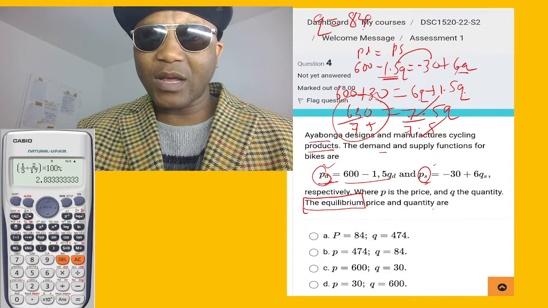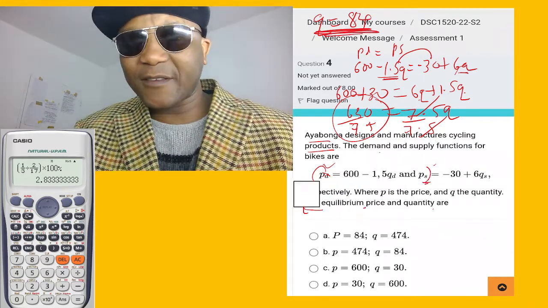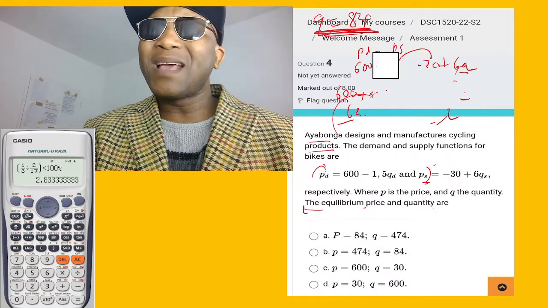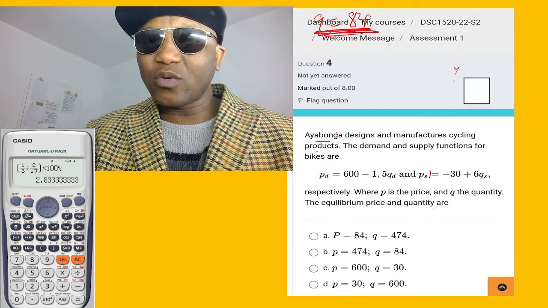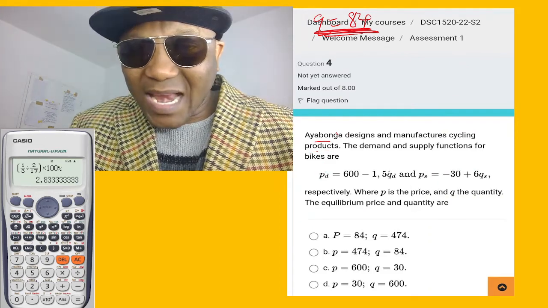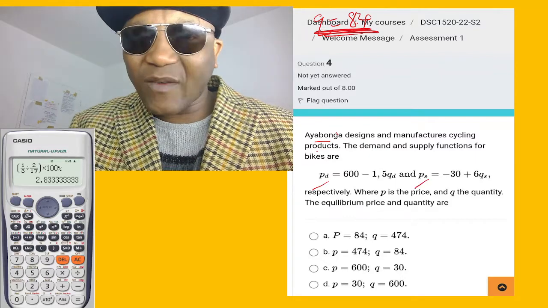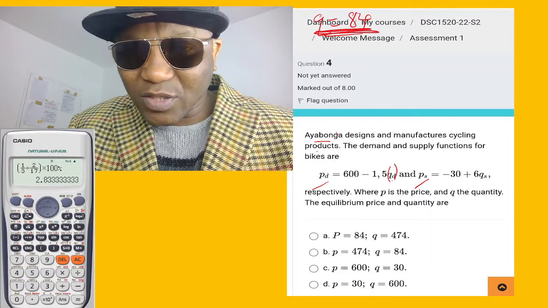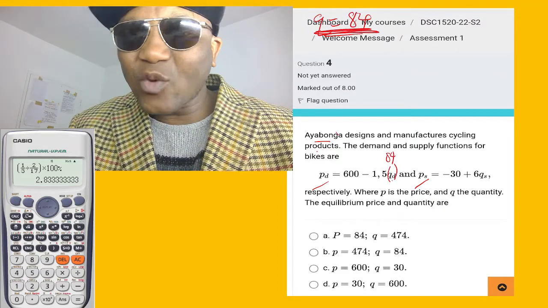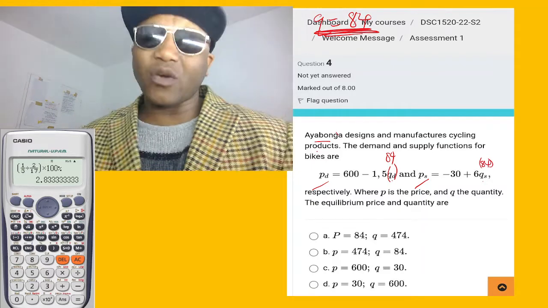Now we want to get P. To get P is very easy, right? Because remember at equilibrium, price of demand equals price of supply. That means I can take this Q and substitute 84 in the position of Q, and it will give me the same amount either way.